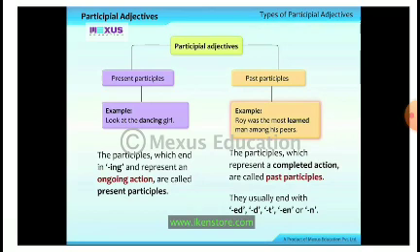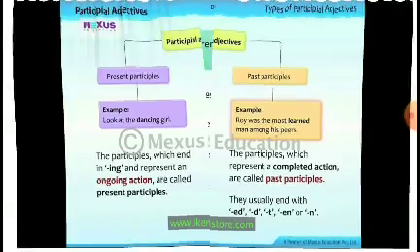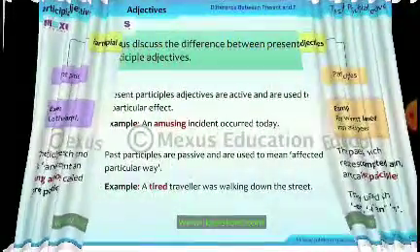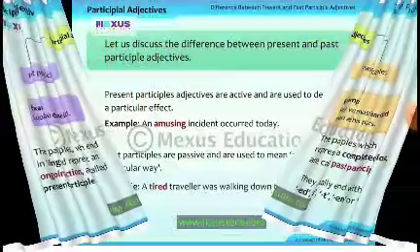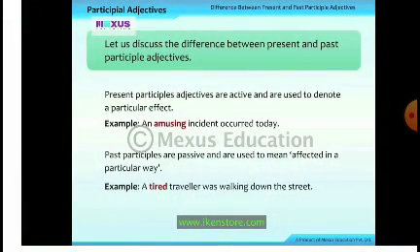Past participle example, Roy was the most learned man among the peers. The participles which represent a completed action are called past participles. They usually end with ed, d, t, en or n. Now we'll discuss the difference between present and past participle. Present participle adjectives are active and are used to denote a particular effect.